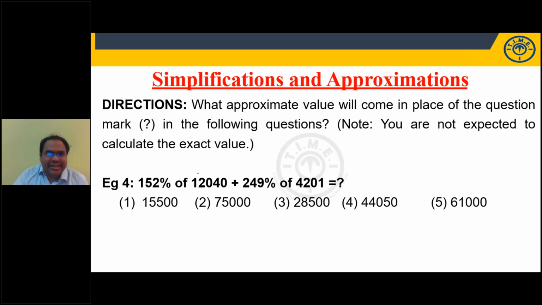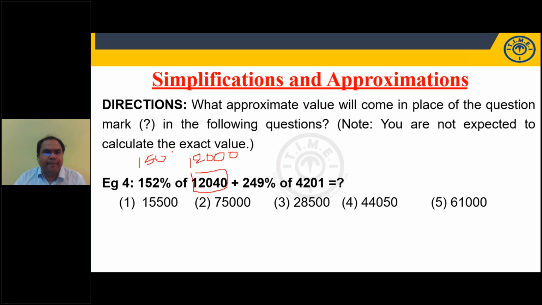Right. How will we do this? You see, what I do is, I'll take this as 12040. I'll take this as 12,000. Remember, I am doing an approximation. It is an approximation question. Options will be far apart; you need not take the exact value. It's an approximation. You need not calculate the exact value.